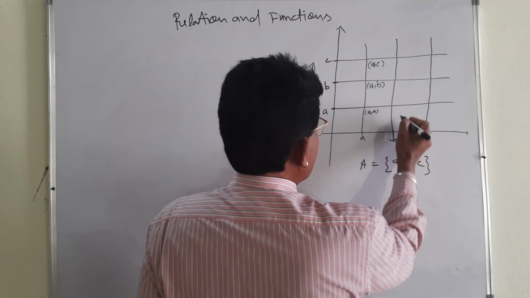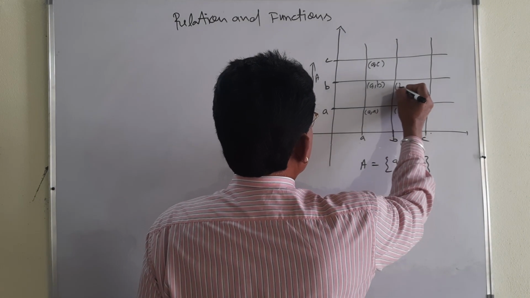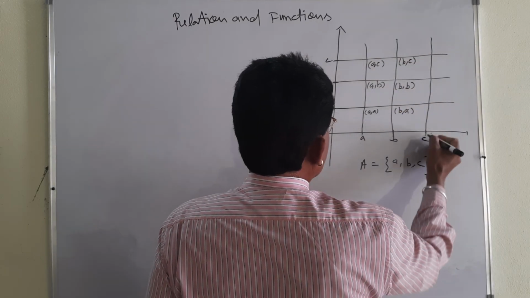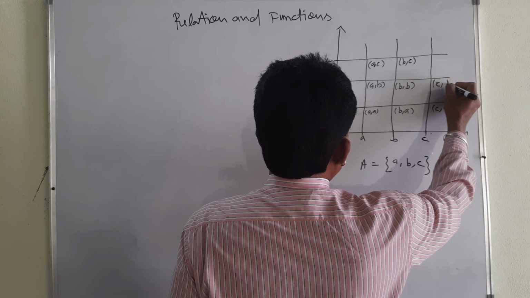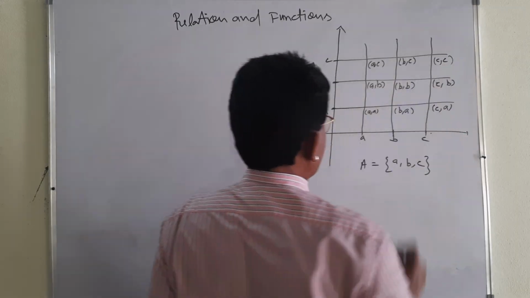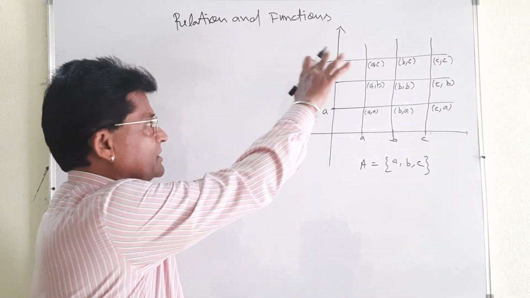And here it is B. First of all you take B and then A. Here also you take B and B, and B and C. You take C and A, C and B, and C and C. All the three relations you can learn by this diagram.